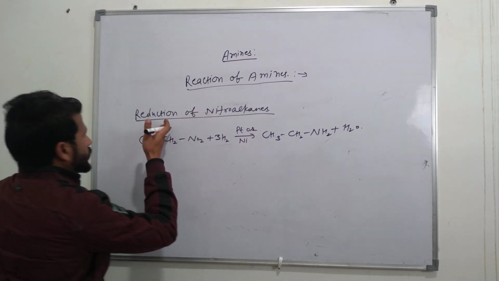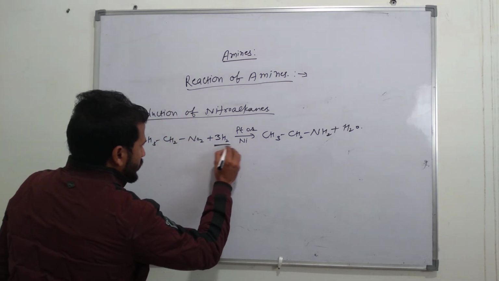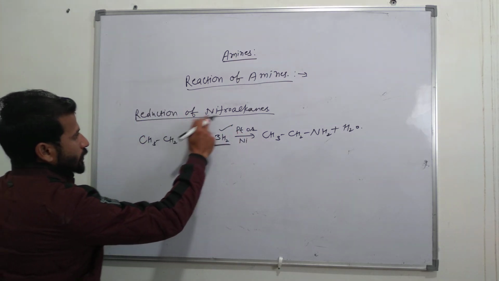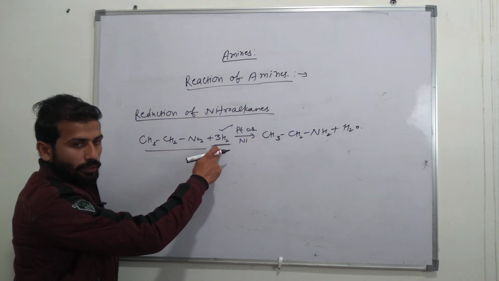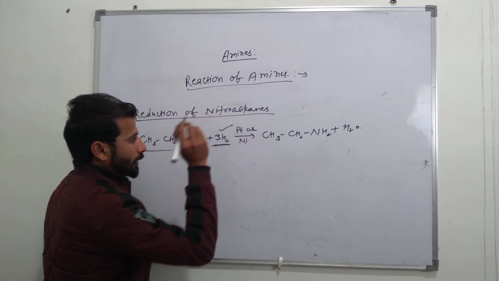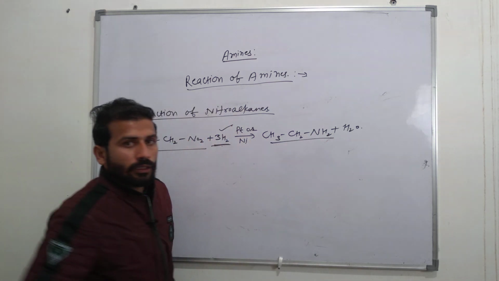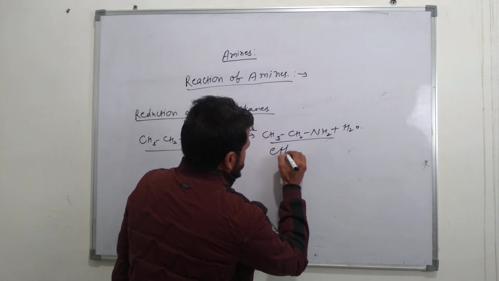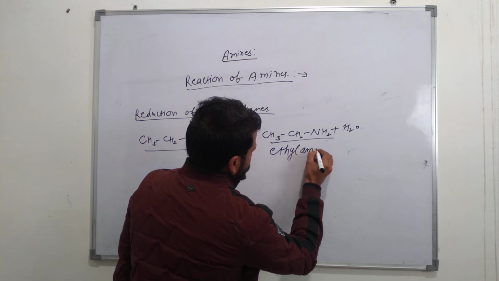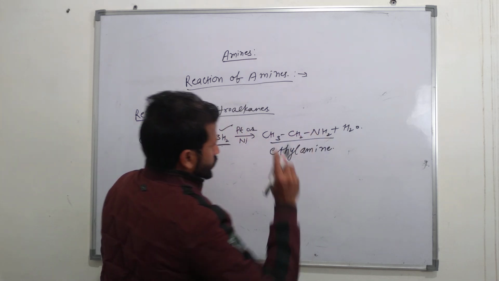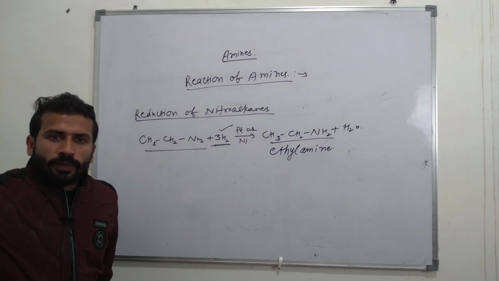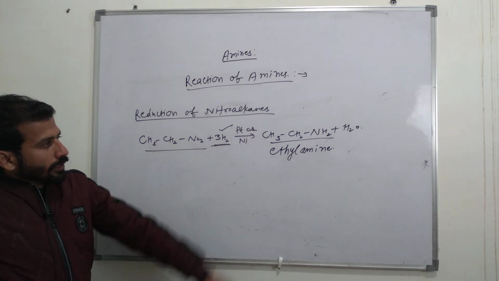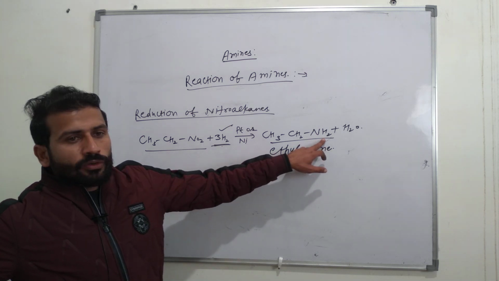This is the other method, that is reduction. Here reduction will take place, the reduction of nitroalkane. This is the nitroalkane, and it is reduced in the presence of platinum or nickel. The product is ethylamine. So these all are the chemical reactions of amines, or we can say methods of formation of amines.